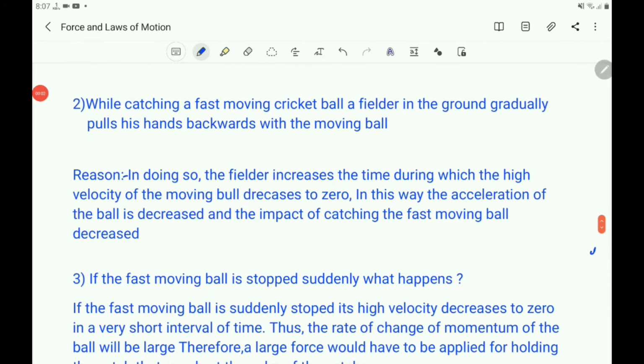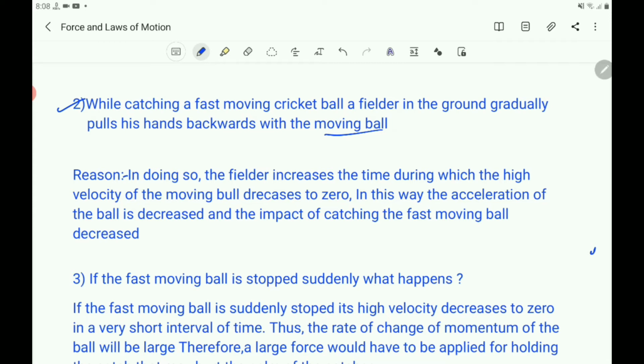Also you have noticed that while catching a fast moving cricket ball, a fielder in the ground gradually pulls his hands backward together with the moving ball.